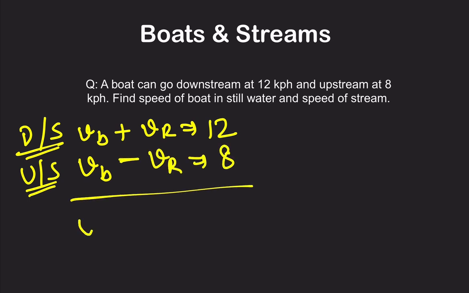You can solve for VB, that is the velocity of the boat in still water, and VR, that is the velocity of the stream or the river. You can calculate on your own. I hope it is clear. Very basic question on downstream and upstream, but you need to know when to add and when to subtract.